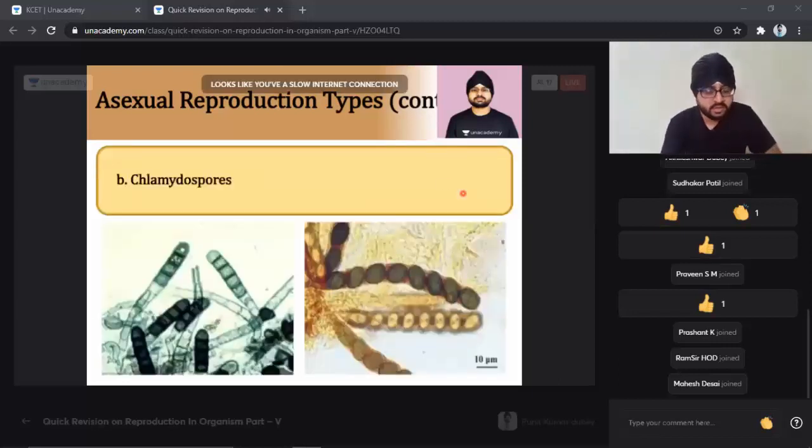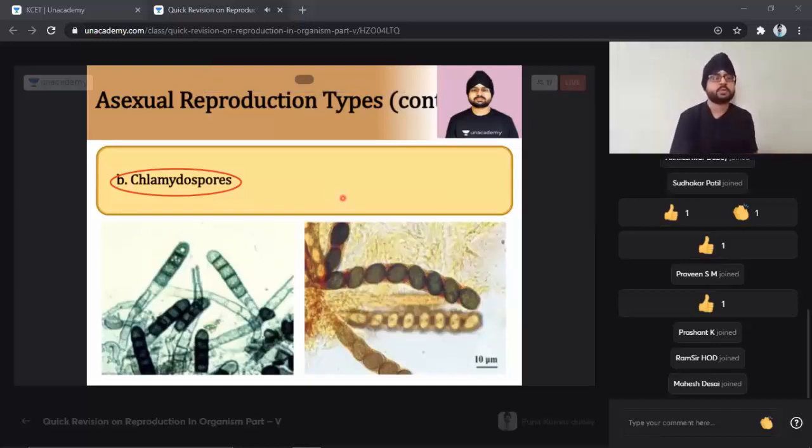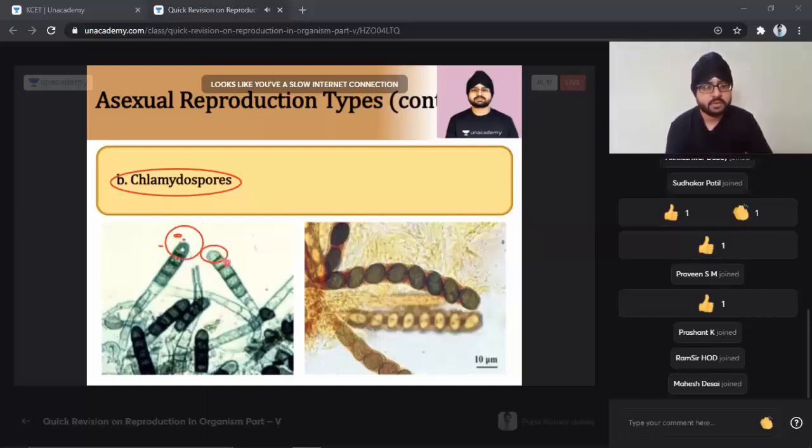The second after zoospore is chlamydospores. How are chlamydospores useful, student? Let us try to understand that part also. You see, these are all fungi only. So how will the formation and development of the chlamydospore take place?